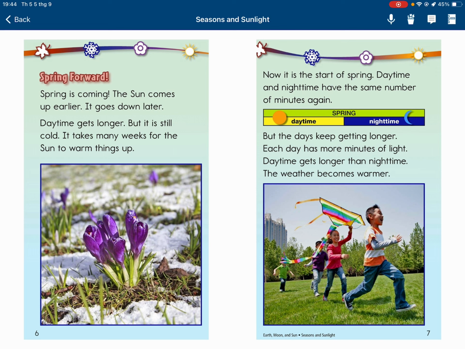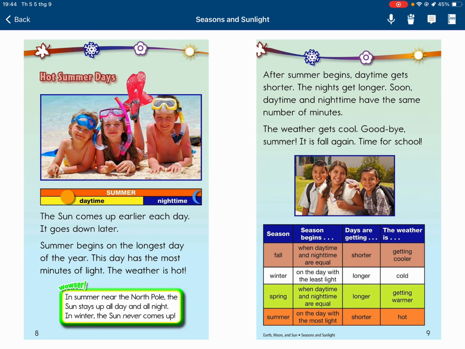Daytime and nighttime have the same number of minutes again. But the days keep getting longer. Each day has more minutes of light. Daytime gets longer than nighttime. The weather becomes warmer.